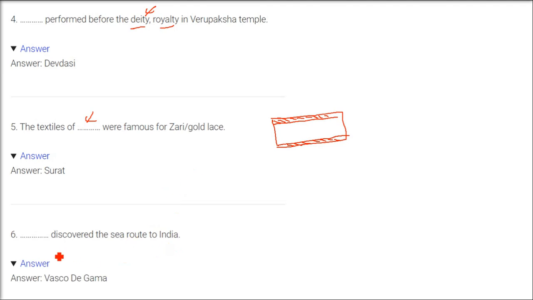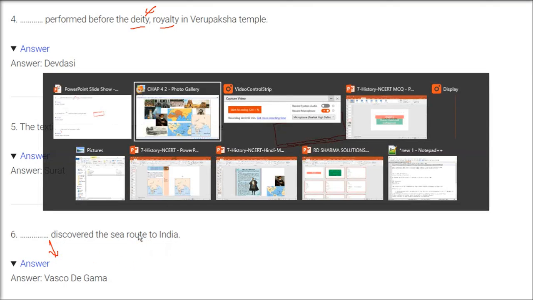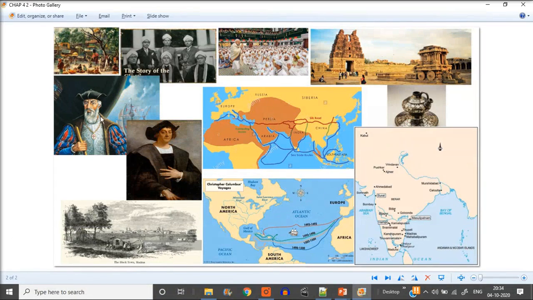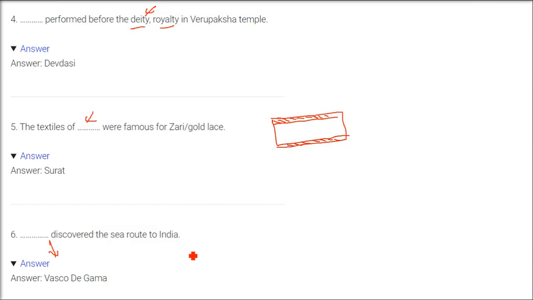Vasco da Gama discovered the sea route to India. So here this man is Vasco da Gama, and he came to Calicut in 1498, and I'll give you some more important ideas about him. Vasco da Gama came to India, and 170 people came along with him.